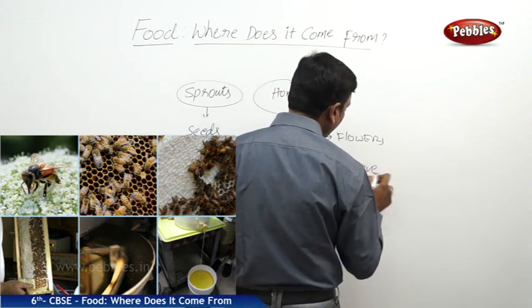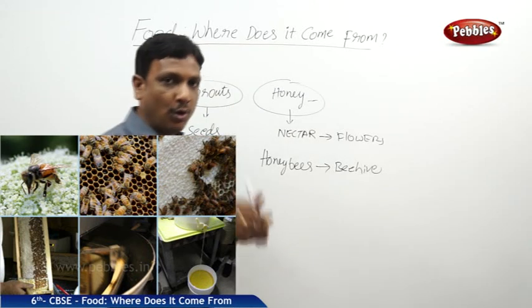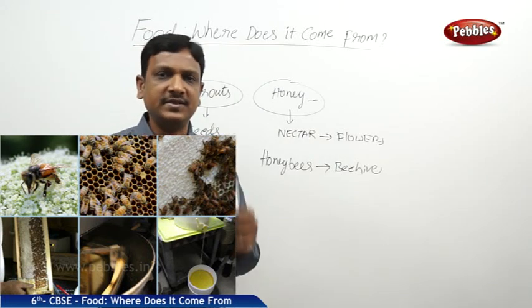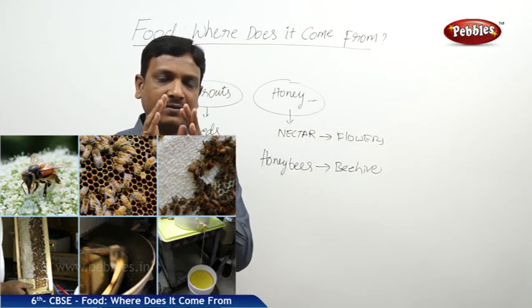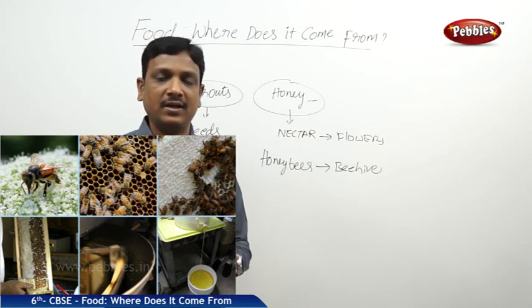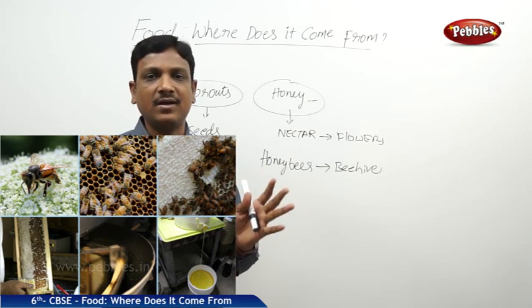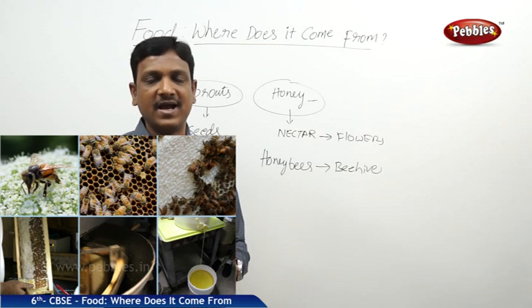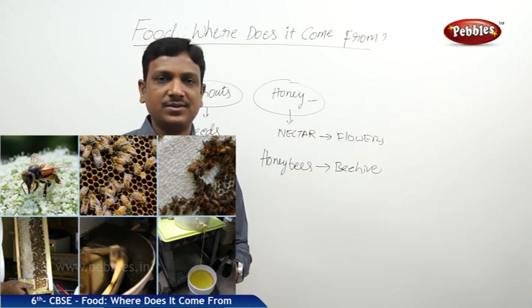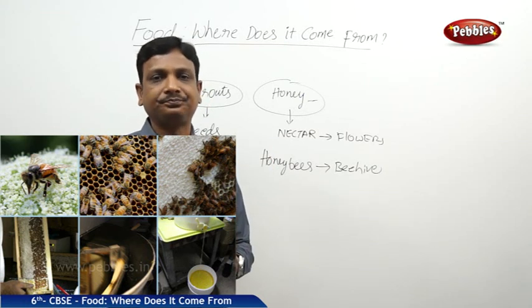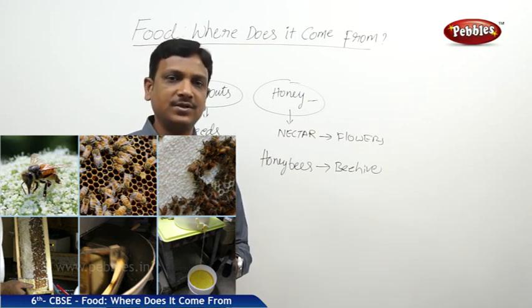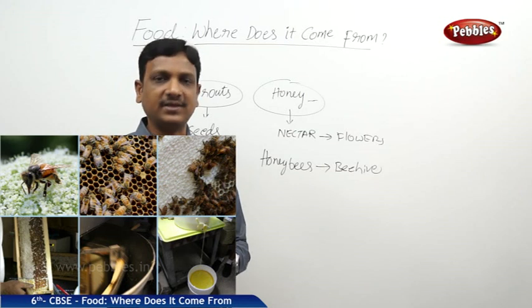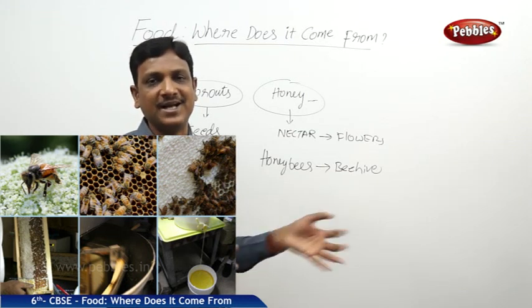The beehive is the home of honeybees, which has so many small pocket-like rooms that the honeybees make with wax, beeswax. So in the beehive, the honey is stored. It is also very nutritious, rich in vitamins and minerals, which is obtained naturally.